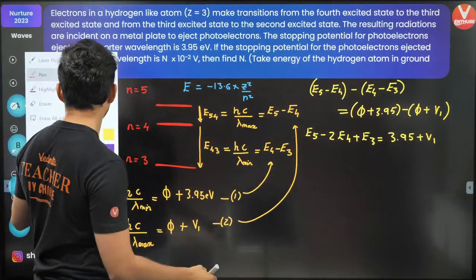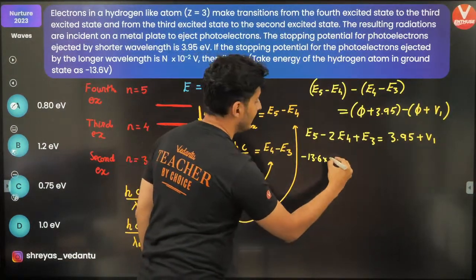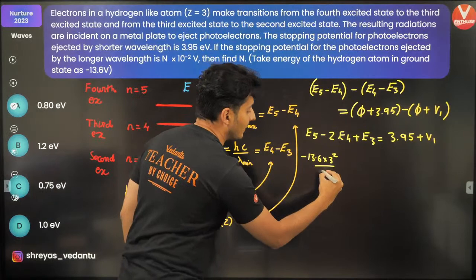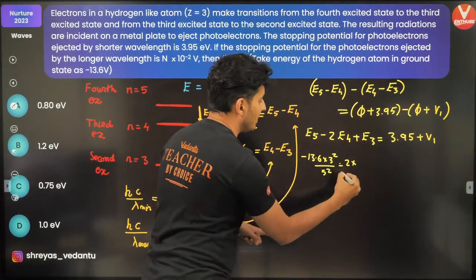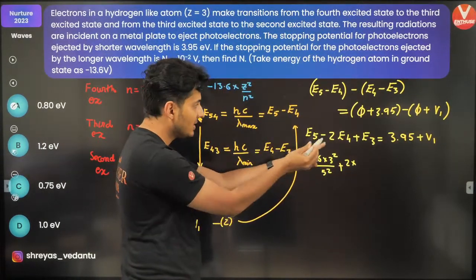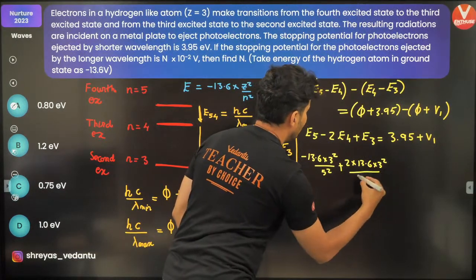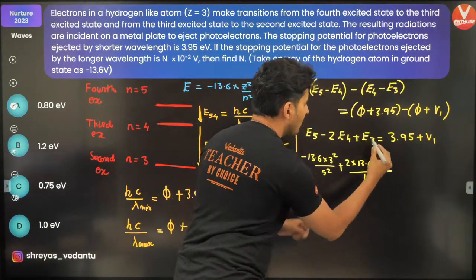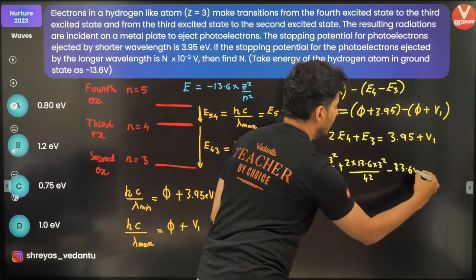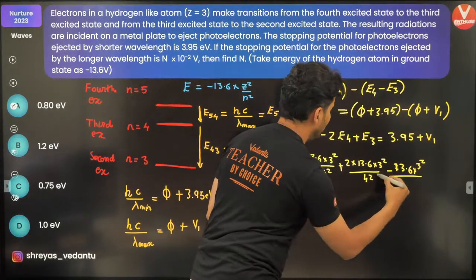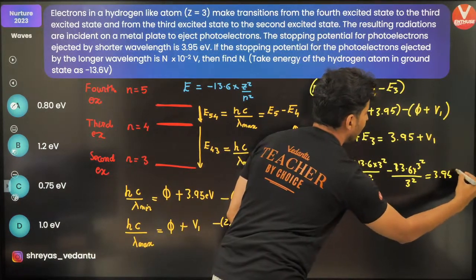Everywhere we get minus 13.6 times Z square, meaning 3 square, by N square, which is 5 square, minus 2 times, and the minus becomes plus, 13.6 into 3 square divided by 4 square, and again that minus will come. So 13.6 into 3 square upon 3 square again is equal to 3.95 plus V1.